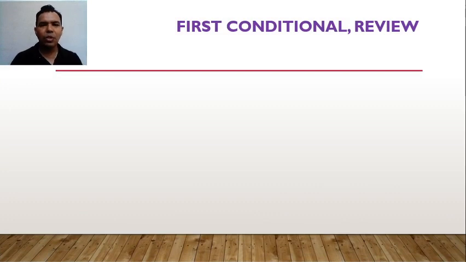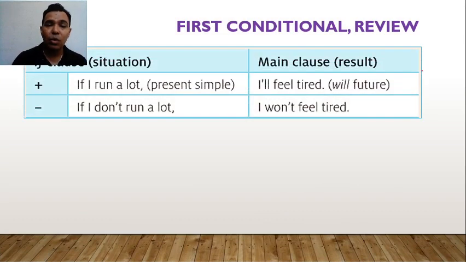Now, the first conditional is really similar to the zero conditional, but we use the first conditional to talk about possibilities. The zero conditional is for things that are always true, but the first conditional opens a window to a possibility. It could be 80-70% sure, but it's not completely sure.